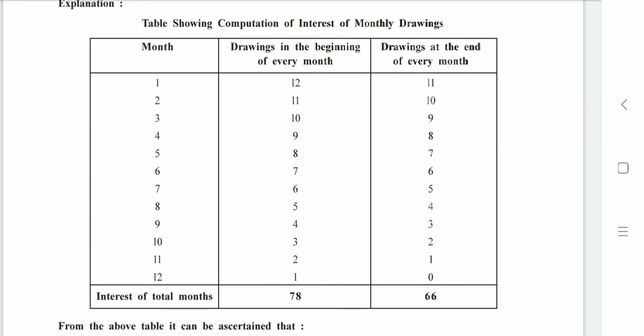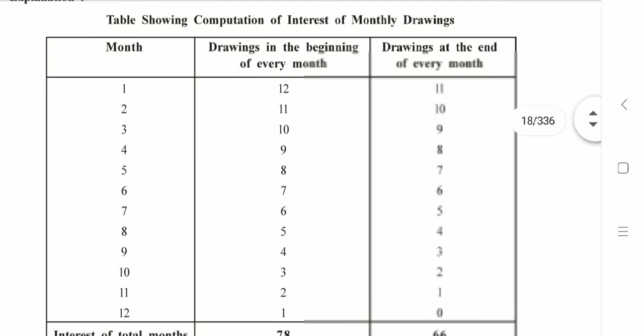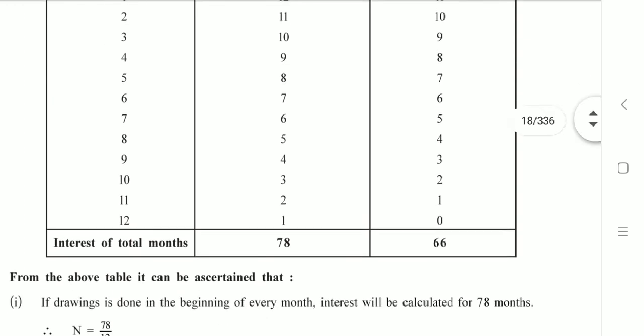See here, they have said that drawings in the beginning of every month, when a partner withdraws an amount in the beginning of every month, here is the total 78.